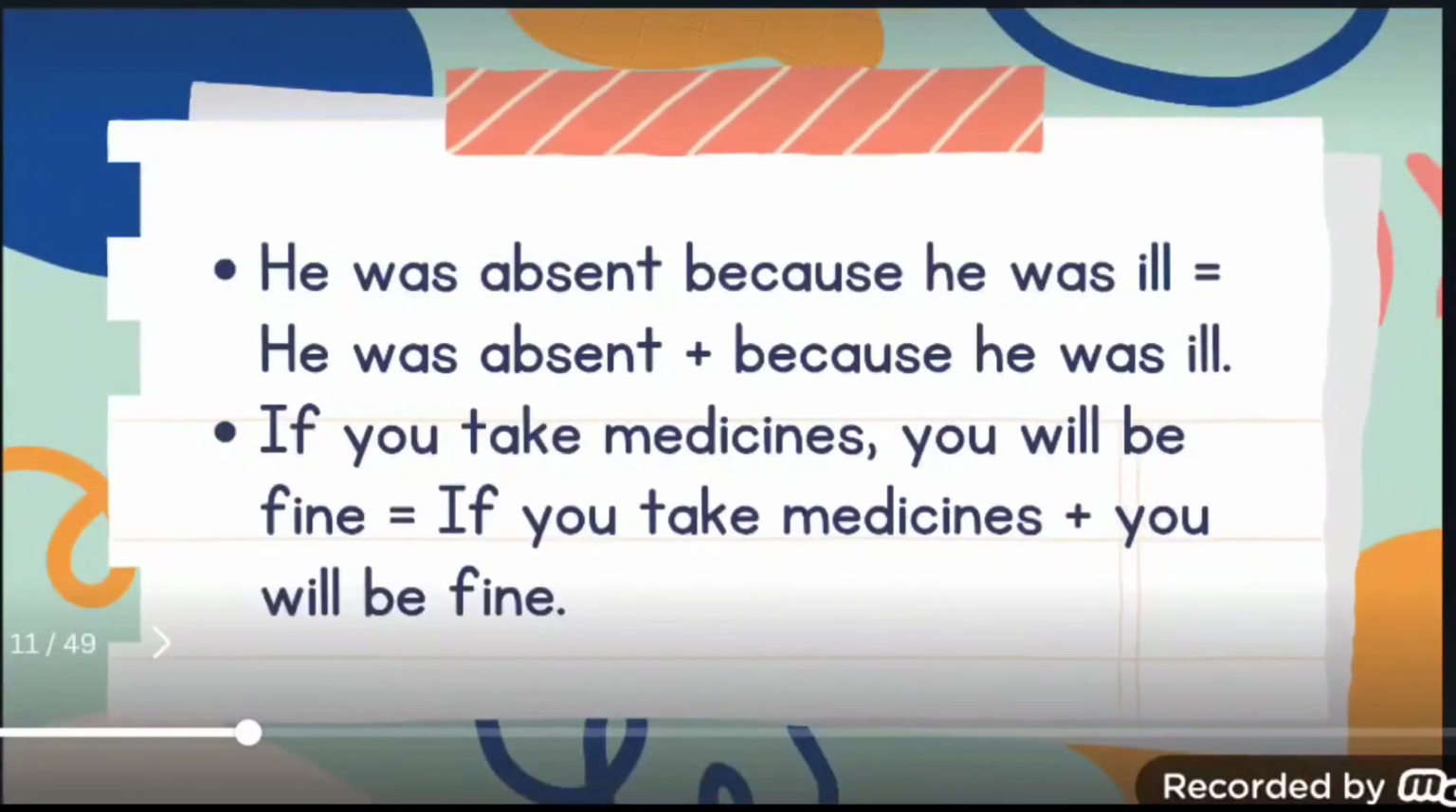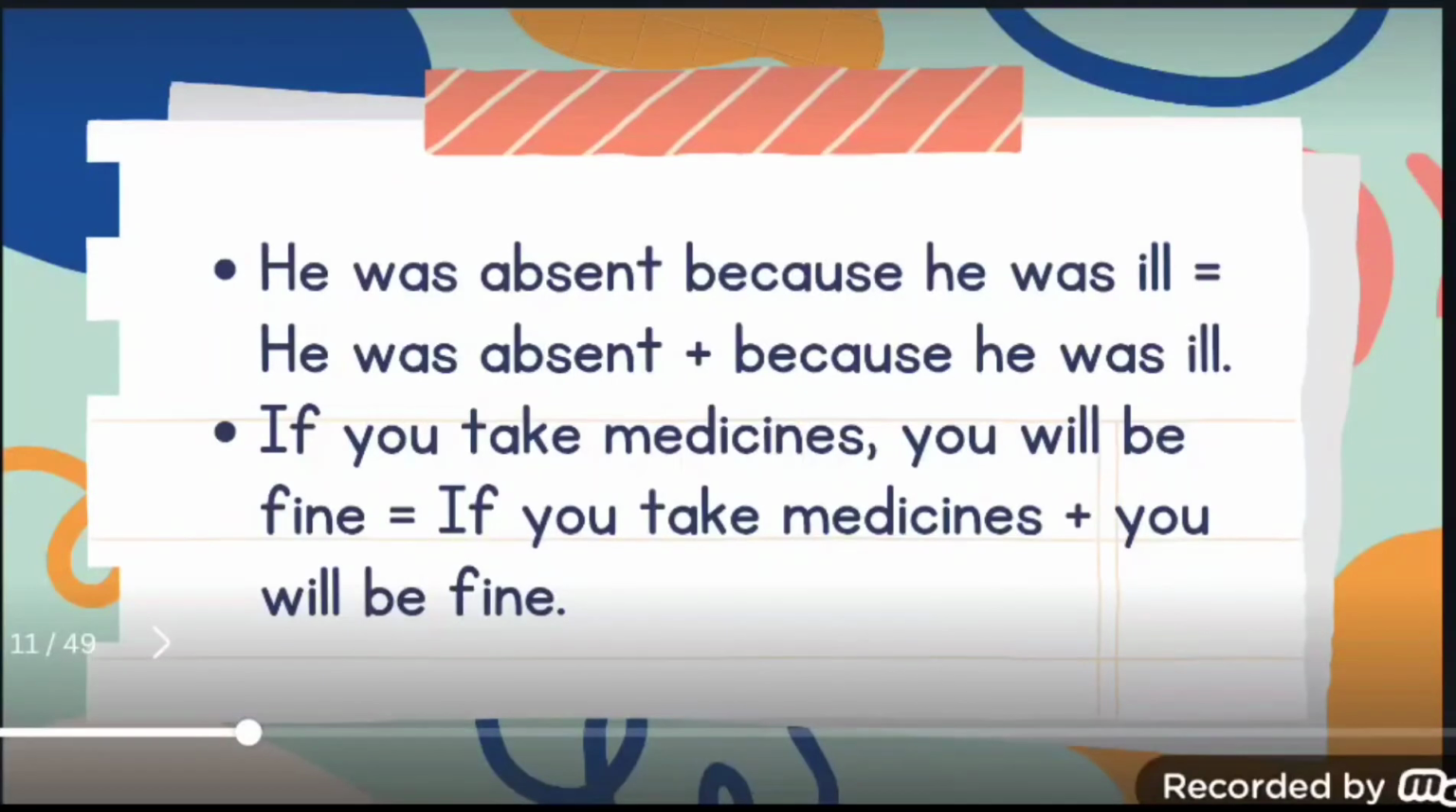So let us look at the following examples of dependent clauses. Look at the first sentence. He was absent because he was ill. We can split the sentence into two parts. He was absent, because he was ill, right? So he was absent is a clause. Because he was ill is also a clause. But the first clause, he was absent, is an example of an independent clause because it can exist as a sentence. Now let's look at the second part.